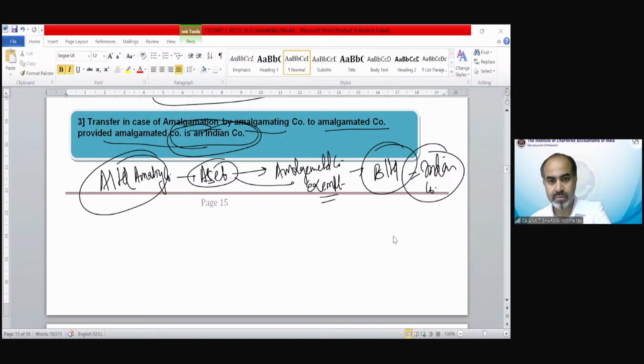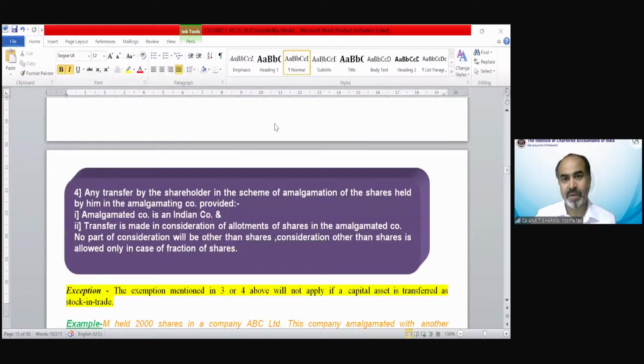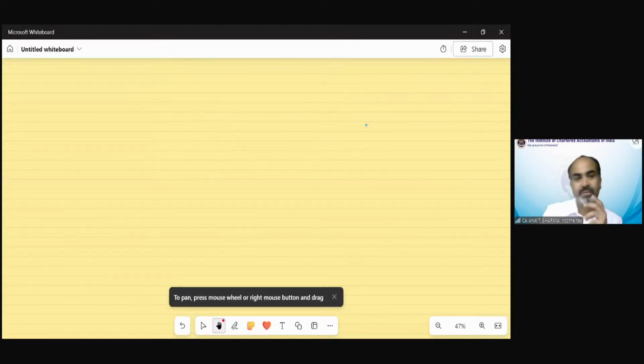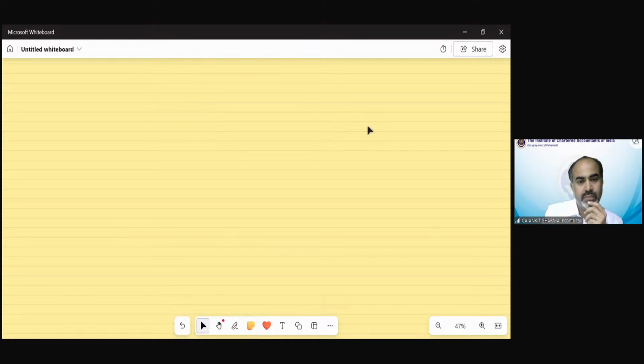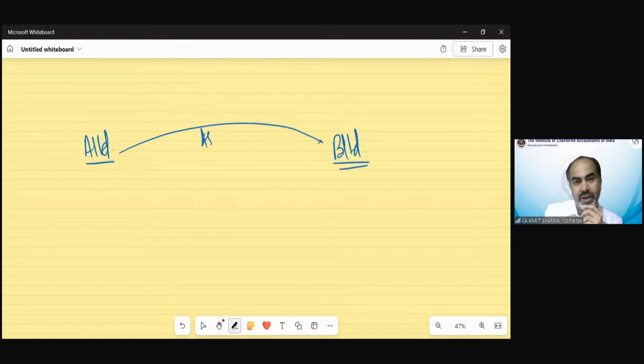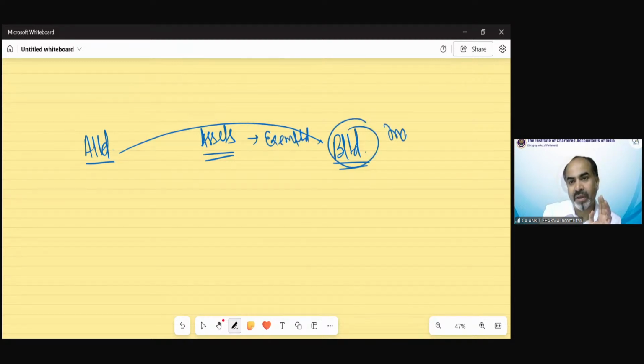Okay. Of course, in case of amalgamation, we have seen there would be two kinds of transfer. Suppose there is A Limited and B Limited. So in case of amalgamation, one, the asset is going to be transferred. That would not be treated as capital gain. That would be outside the chargeability of capital gain if this is your Indian company. Clear? That was our point number, I guess, 3 we discussed.